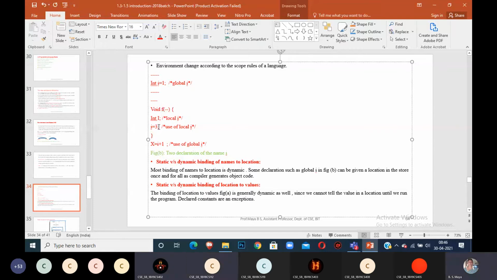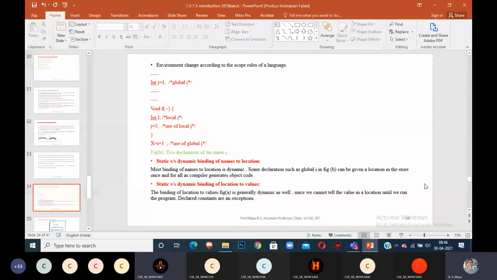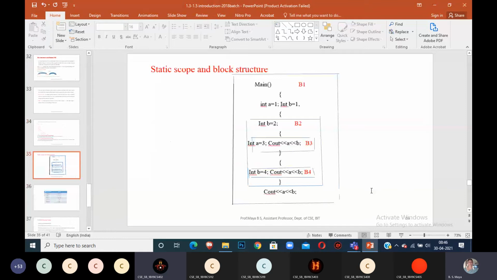Three, ma'am. Inside the function f it should be 3. Outside the function, what should x be? 2. Okay, two. Let's go for the next one.